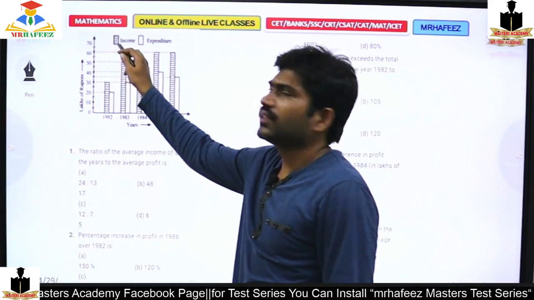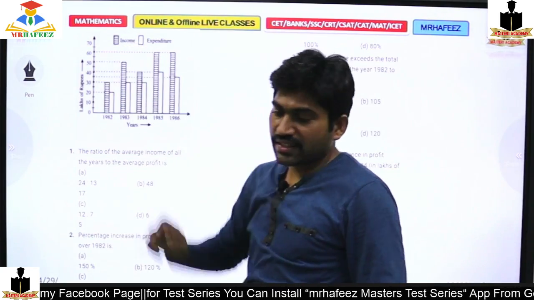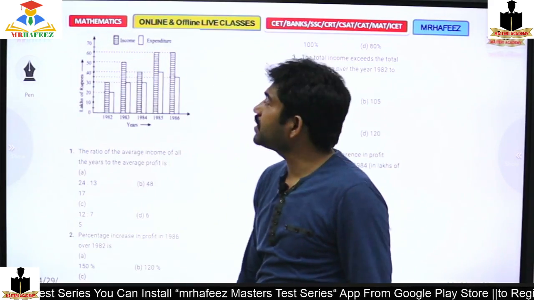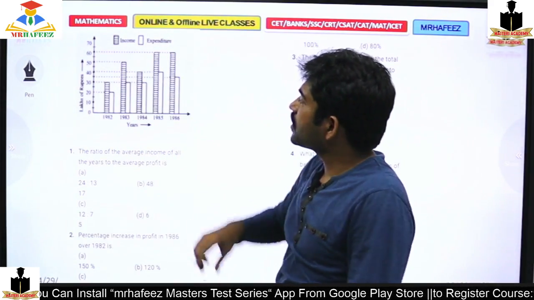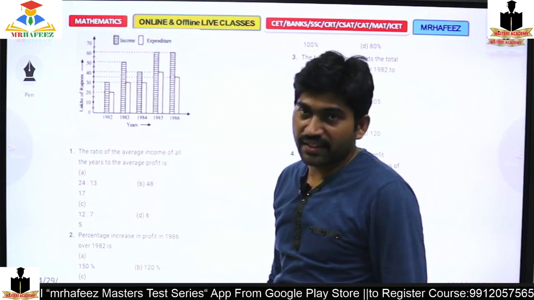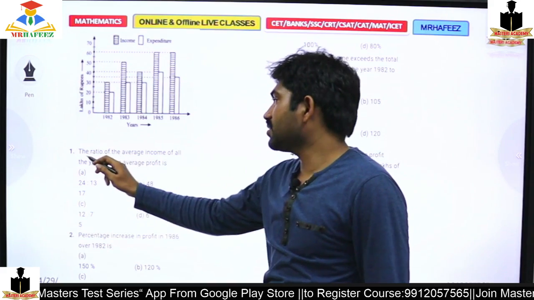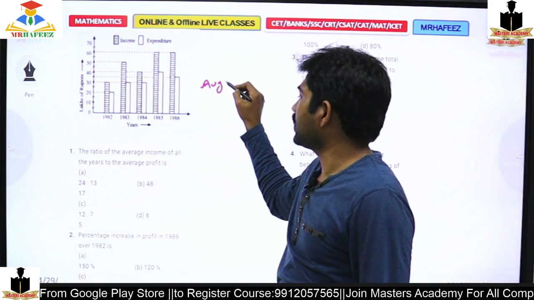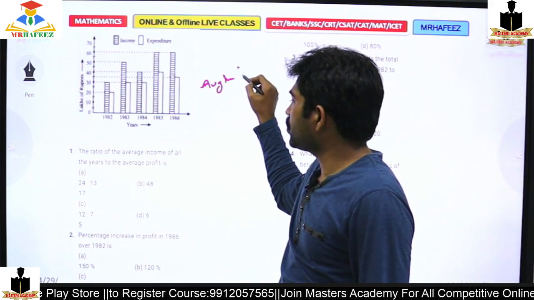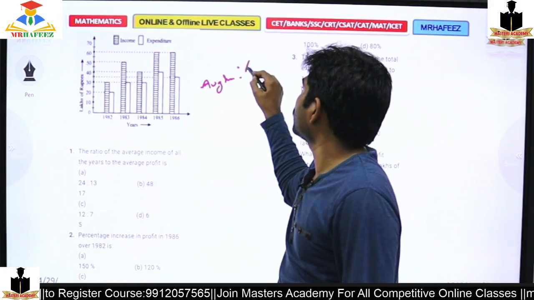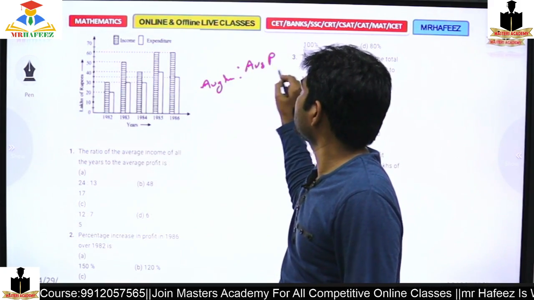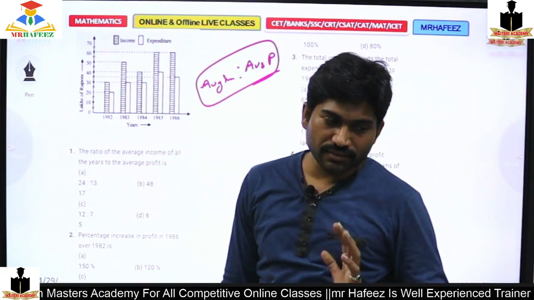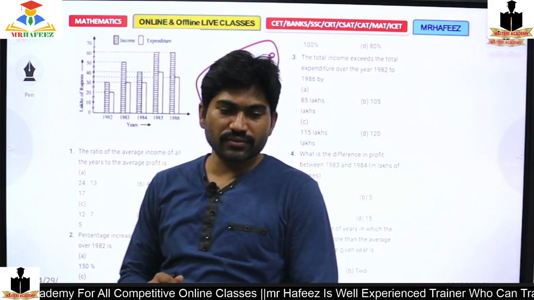The shaded is income. Very good evening. The shaded is income and the not shaded, empty is the expenditure. So the first question here is the ratio of average income to average profit. So that's what the question is. Is the question clear?